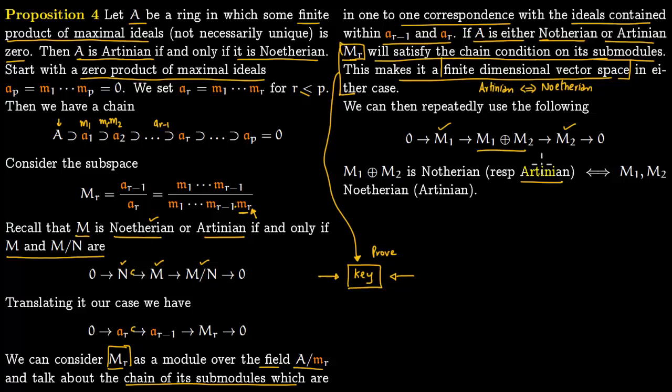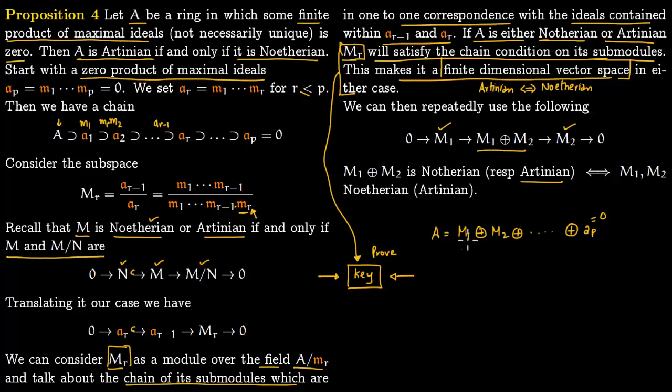So we can carry this result to make this entire ring Artinian or Noetherian, because this ring is just made out of these modules. So ring A is just made out of M1, which is A1 modulo A2, direct sum with M2, which is A2 modulo A3, so small pieces of it, and so on, all the way to the end where you just have AP left, and this is just 0.